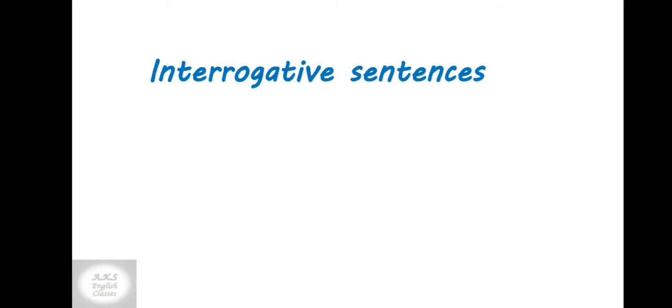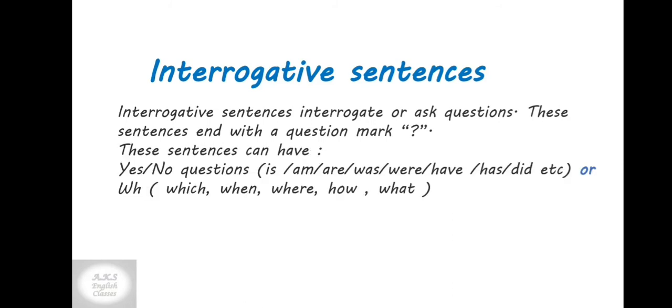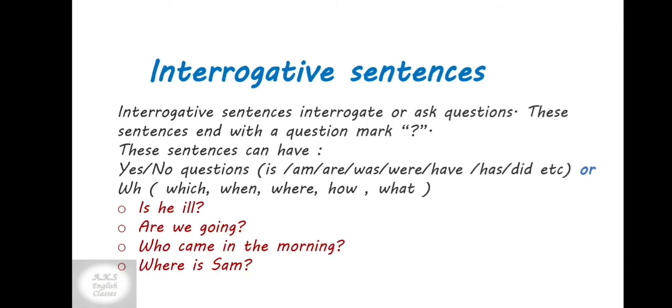Next is interrogative sentences. Interrogative sentences ask question. We ask questions through these kind of sentences, and these sentences end with question mark. So these sentences can have yes or no as an answer. Like they can start with is, am, are, was, were, have, has, did, etc. Or they can also start with WH questions like which, when, where, how, what. For example, is he ill? Are we going? Who came in the morning? Where is Sam? So all these sentences are question and they are ending with question mark.